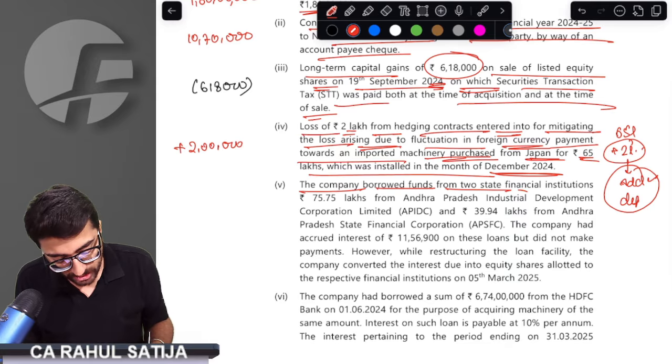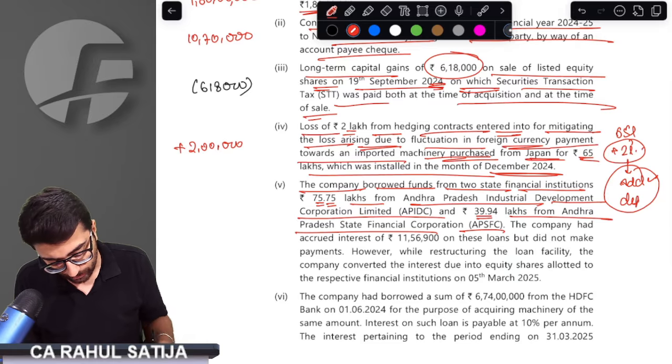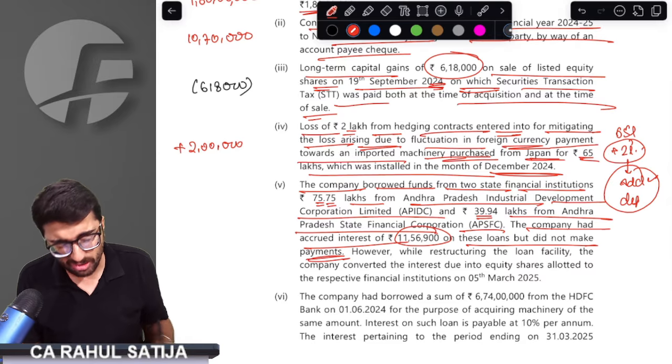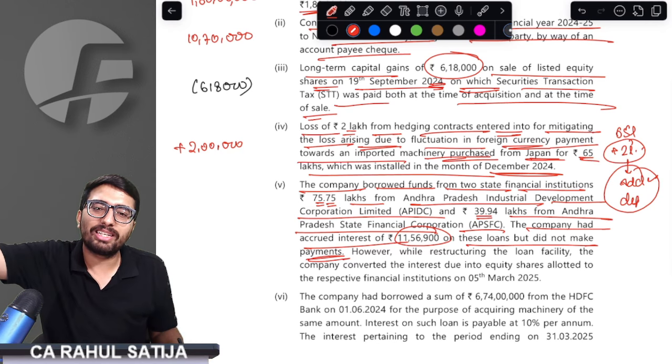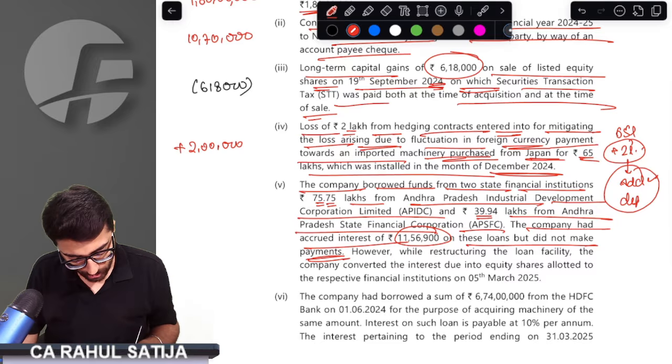Company borrowed funds from State Financial Corporation: 75.75 lakh from Andhra Pradesh Industrial Development Corporation, 39.94 lakh from Andhra Pradesh State Financial Corporation. Company had accrued interest of 11 lakh 56,900 rupees on these loans and did not make the payment or record. If you have any outstanding interest towards any of the industrial corporation banks or state development corporation banks, then you have to pay it up to the due date of return of income. Otherwise, it will be disallowed under 43B.